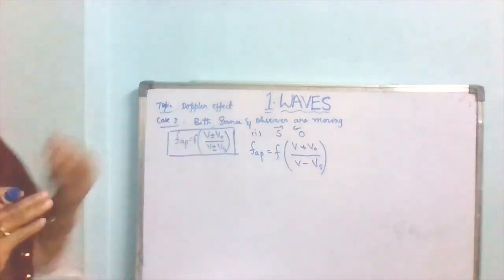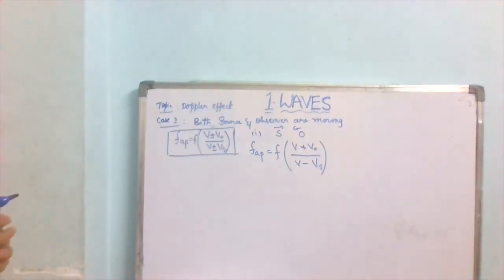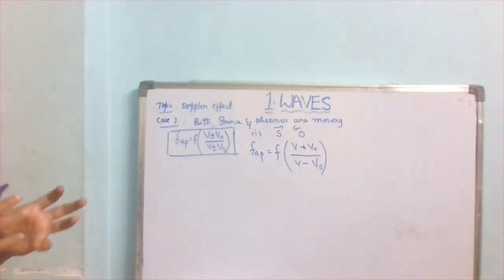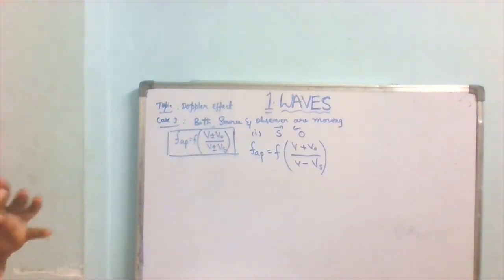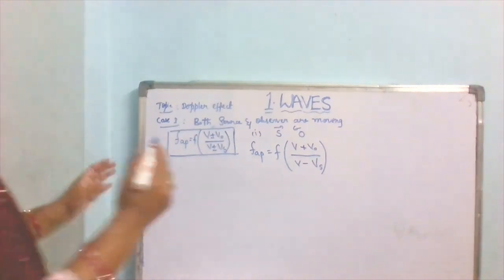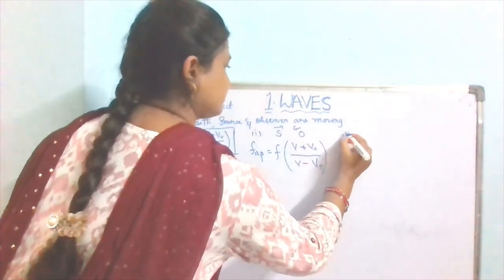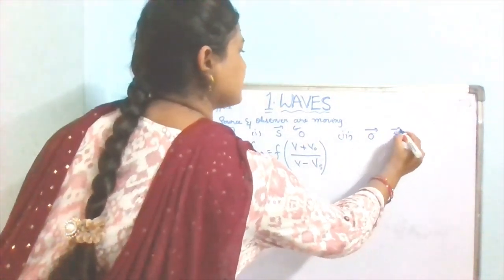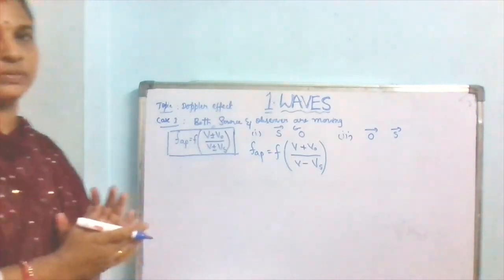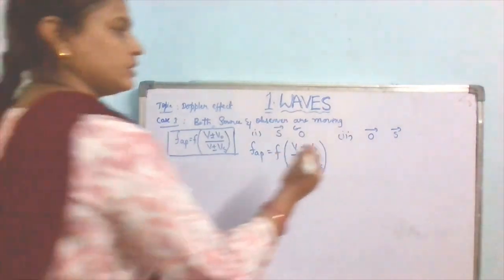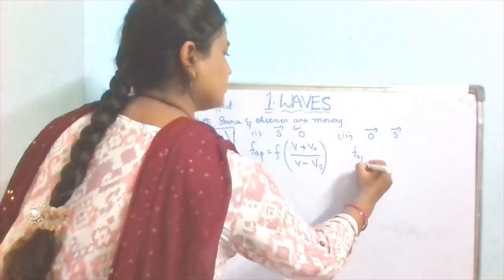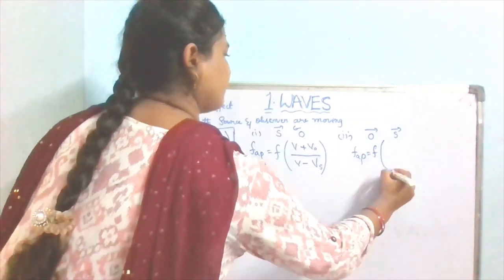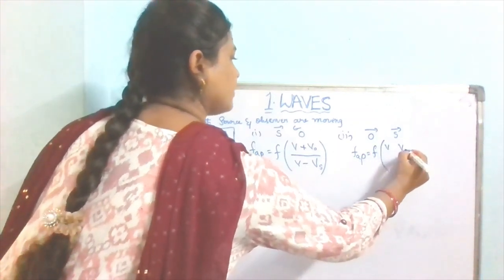And next one is if the observer is moving towards the source and source is going away from the observer, then apparent frequency equals f into (v plus v0) by (v plus vs).